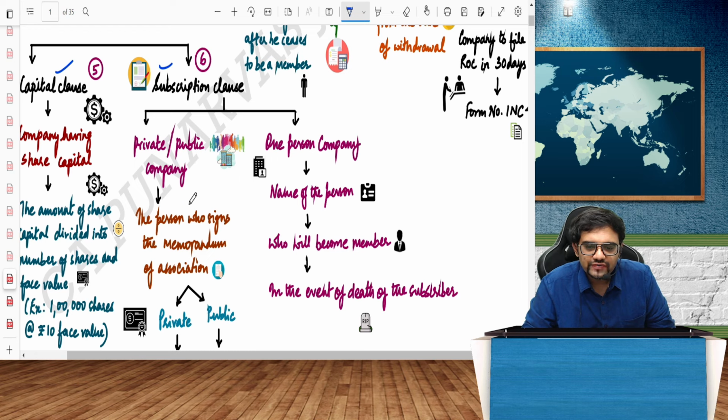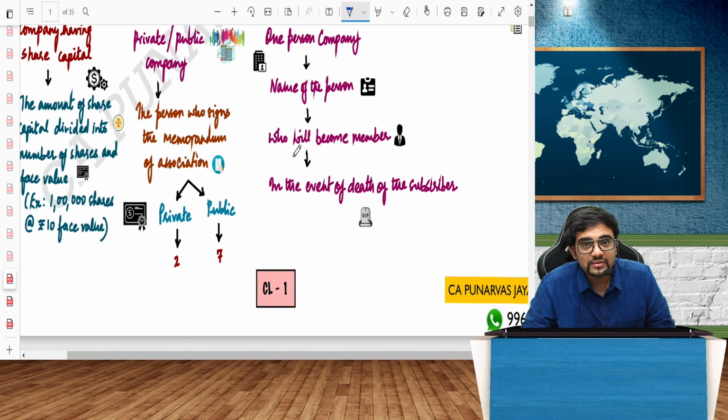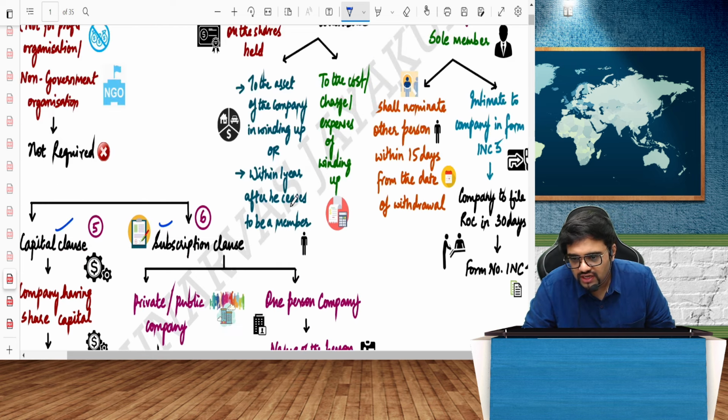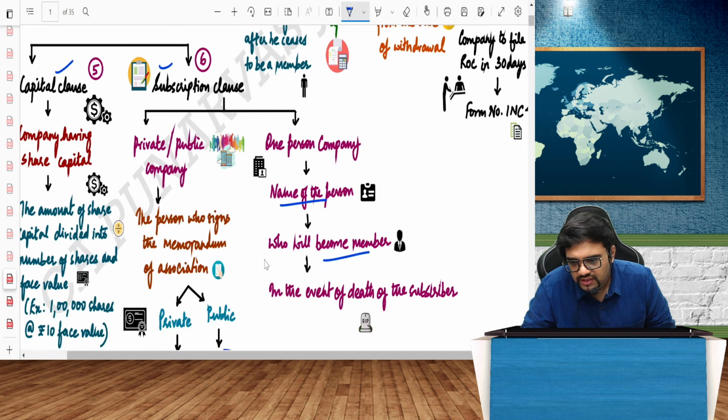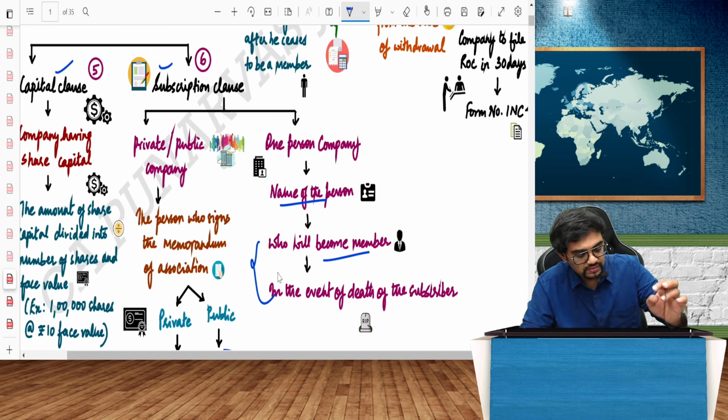All right. So if you see the subscription clause, you have private and public company. Again, who will sign the memorandum? 2 subscribers will sign for private, and for public, 7 subscribers will sign. On the other hand, for a one-person company, the person who will become member of the company will be signing. Apart from that, guys, as I told you, one extra clause is there, and that clause will be the nominee clause for OPC. For example, if one person dies, see, generally the company derives from the concept of perpetual succession.